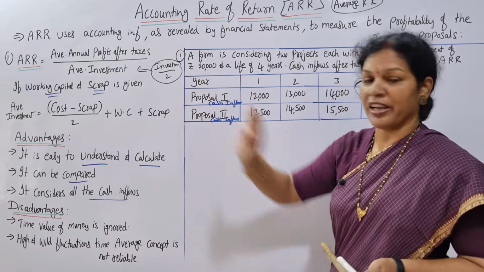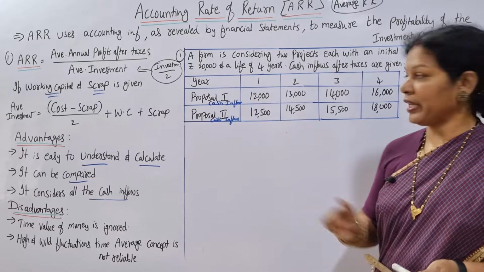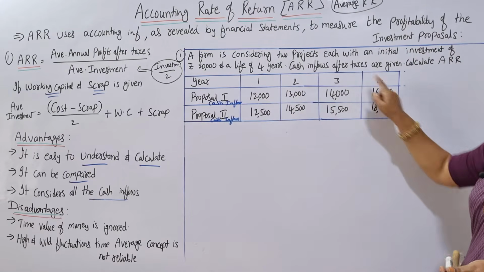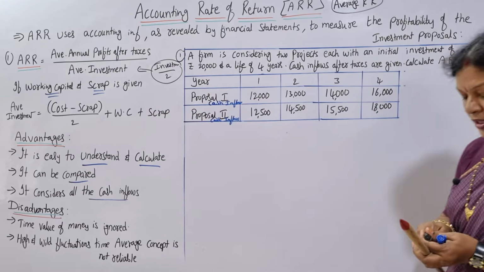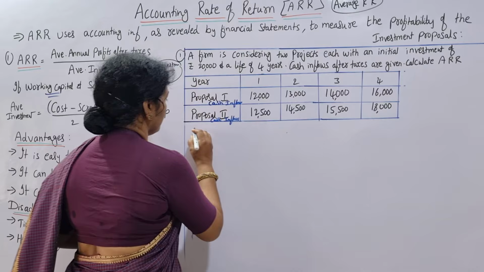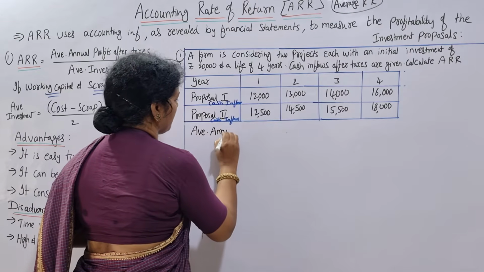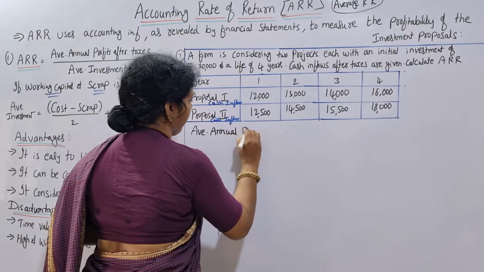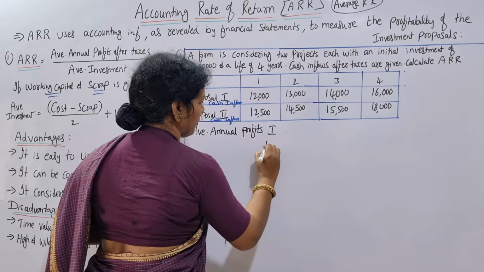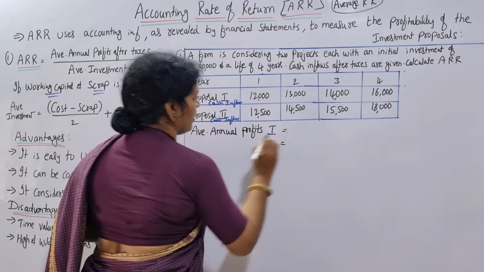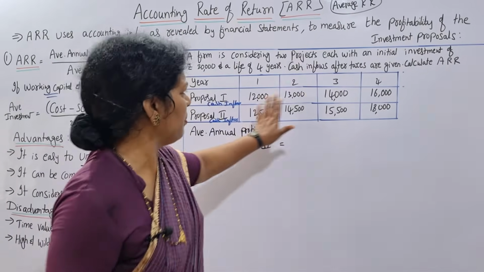First of all, what is needed as per the formula? Average annual profit after taxes, which is given here. This average we'll find out. Average annual profits for proposal 1 and proposal 2. Proposal 1, how much? Just the average we wanted to calculate.